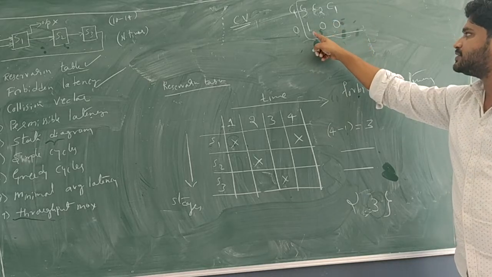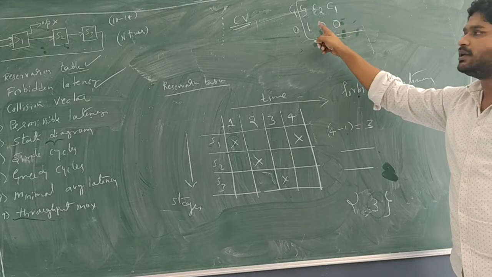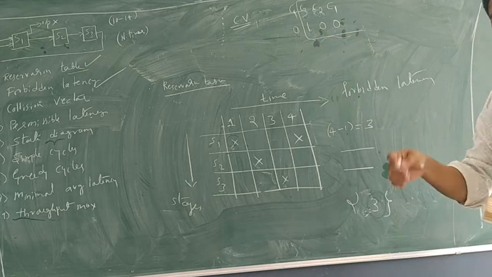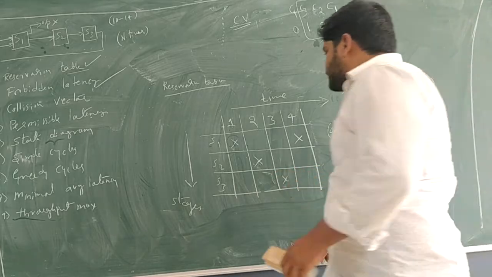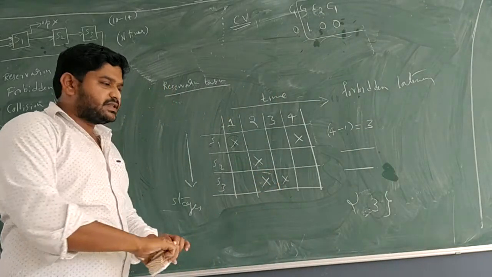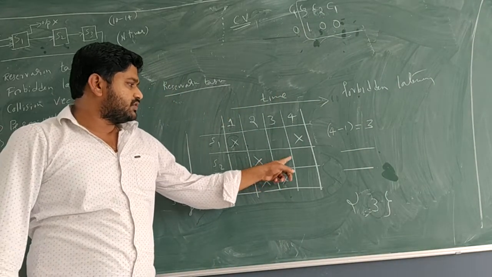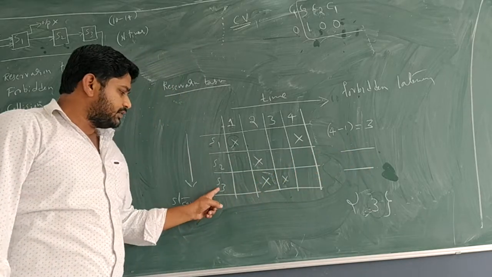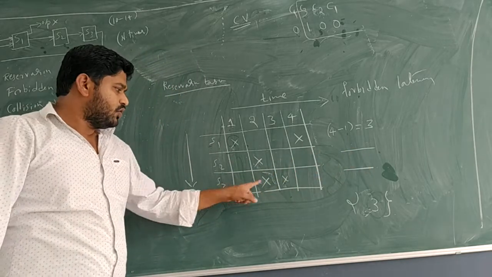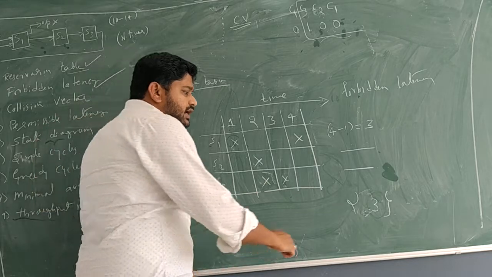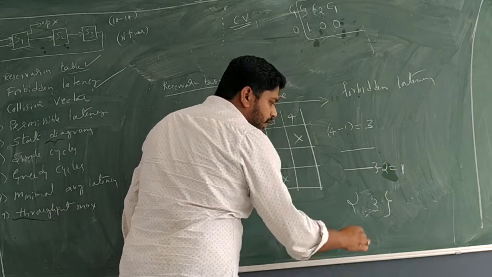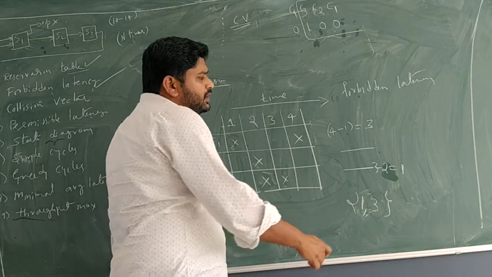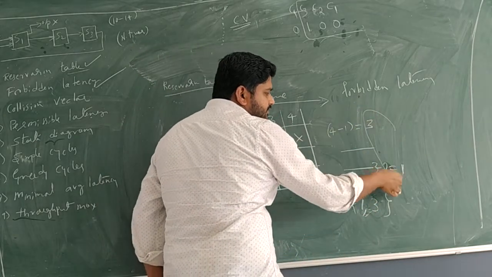I repeat, C3, C2, C1, 1, 0, 0. What happens to the collision vector if there are multiple entries here? I will show. If x is here, there is no calculation from the S2 row, but we have to calculate from the S3 row. What is S3? 3 minus 2. What is 3 minus 2? It equals 1. So here, please make this all set.